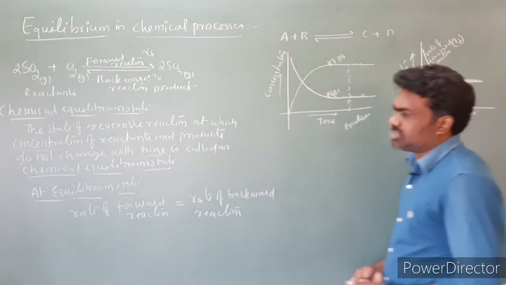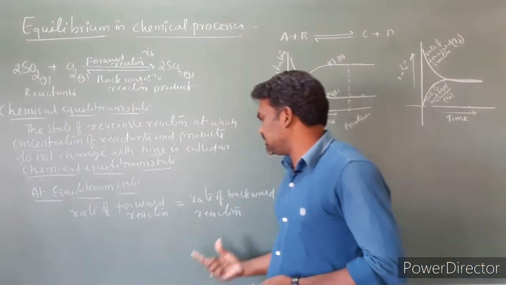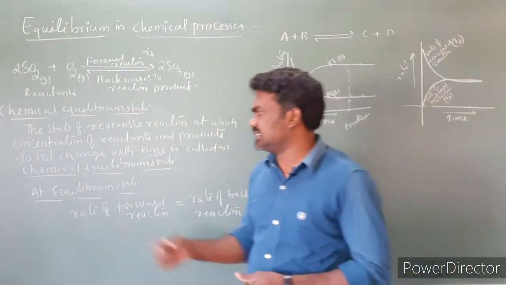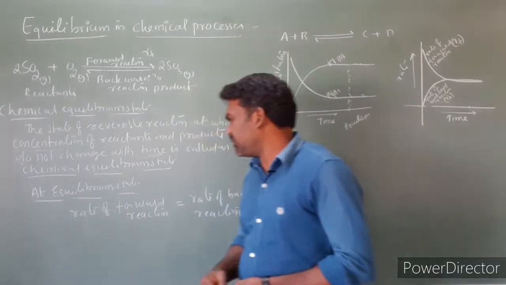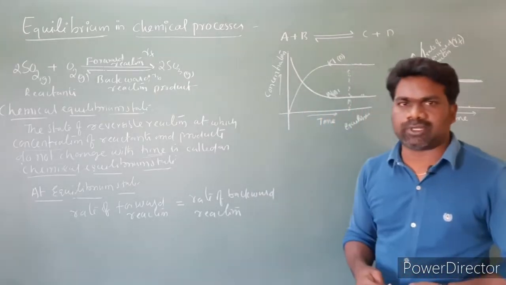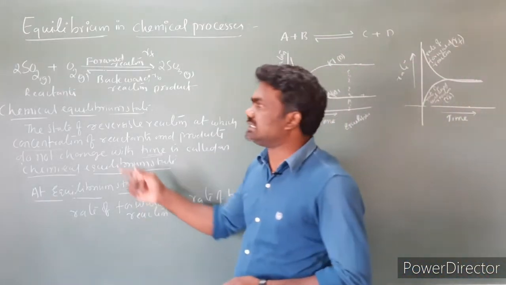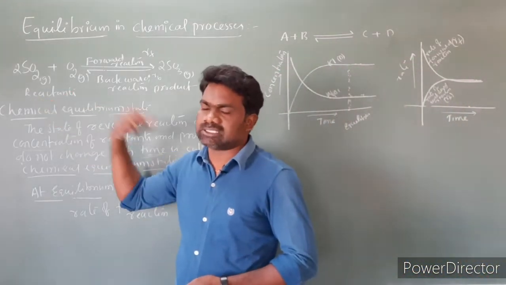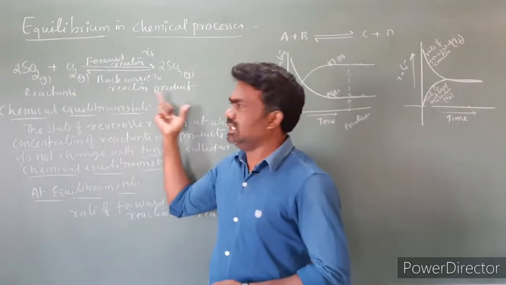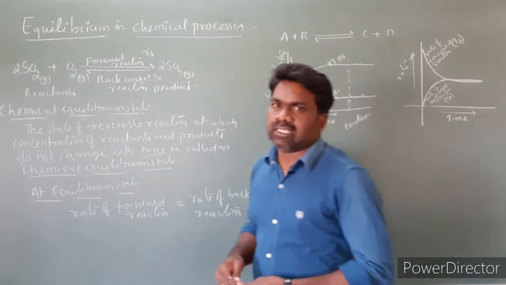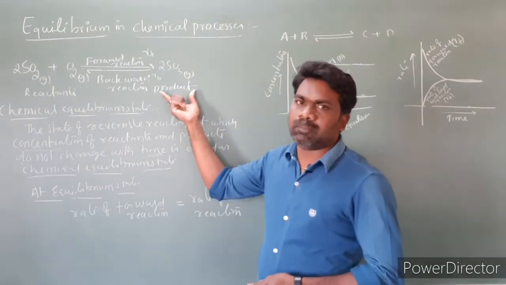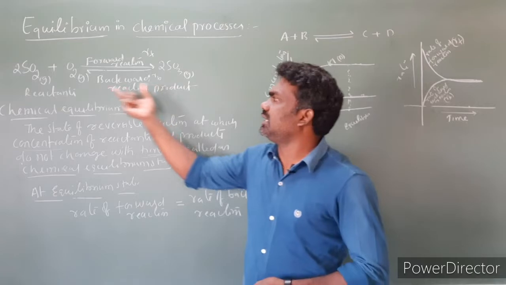A stage at which rate of forward reaction is equal to the rate of backward reaction is nothing but equilibrium state. At equilibrium state, rate of forward reaction is equal to the rate of backward reaction, nothing but the rate of disappearance of reactants, reactants converting into products, is equal to the rate of appearance of products from the reactants.